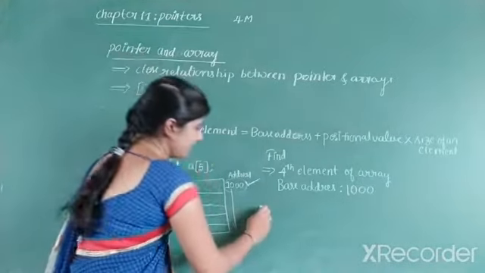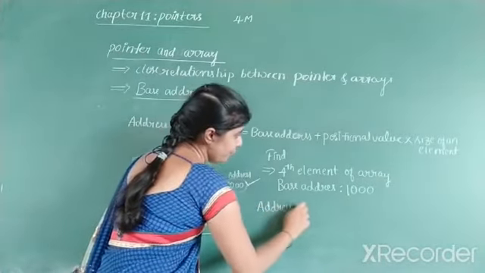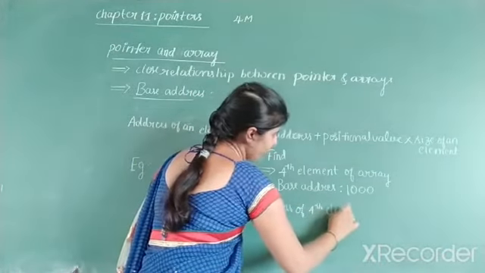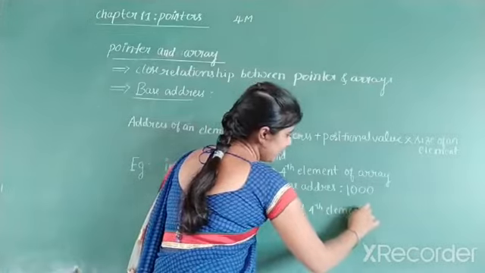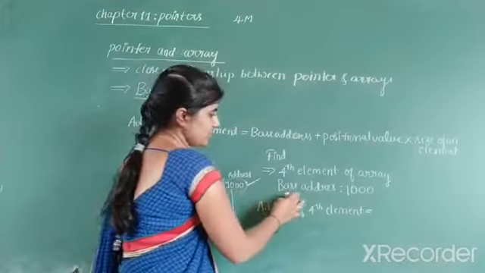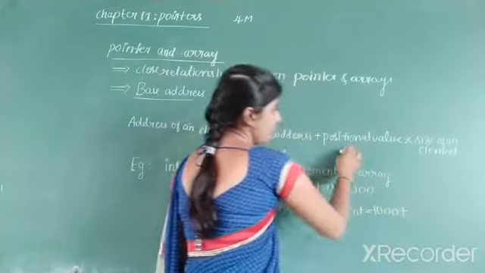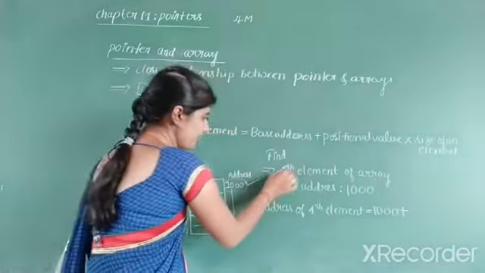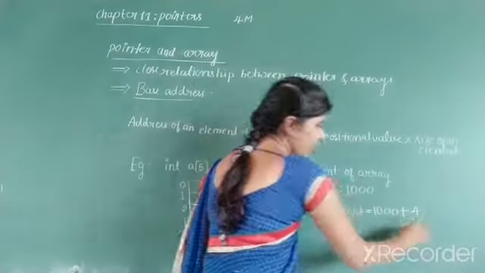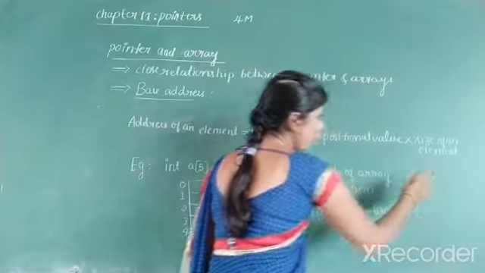So the address of the fourth element is equal to, what is the base address? The base address is 1000, plus the positional value. Which position do we have to calculate? Fourth element means the positional value is 4, multiplied by the size of an element.